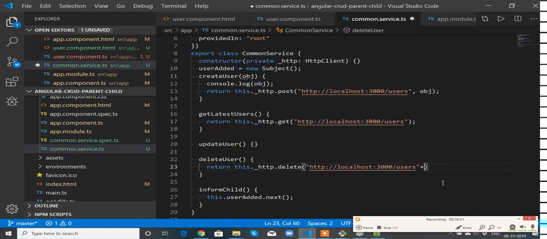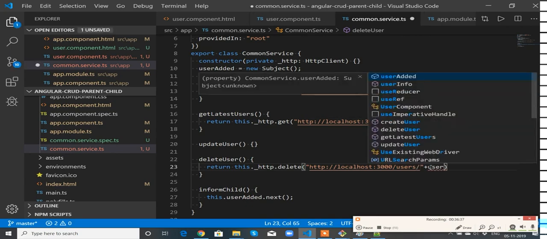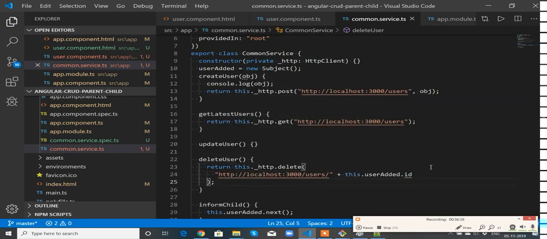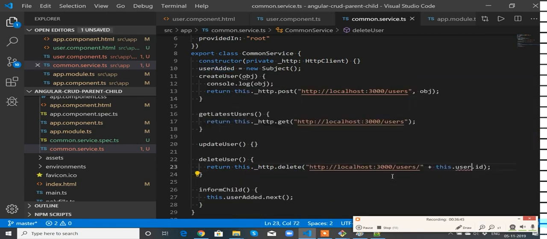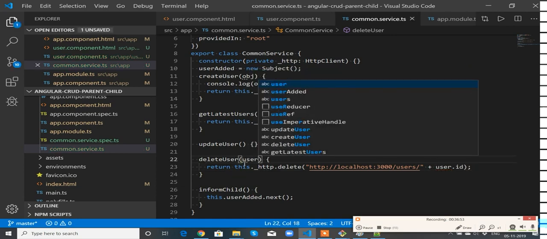Then I need to pass the ID as well, plus user.ID. Append user, right? User.ID. So there should not be this, it's straight away user.ID. That's it. So we need to receive this, right?